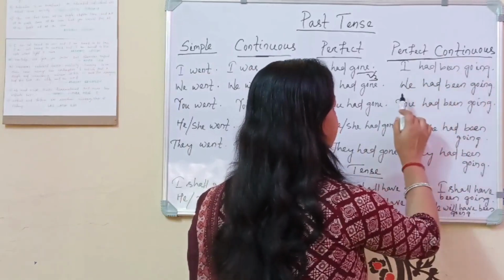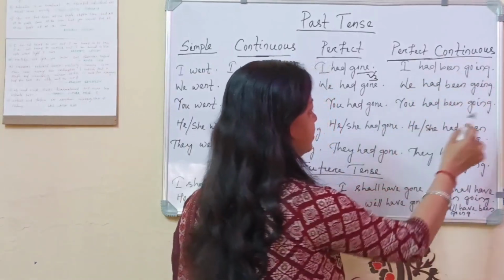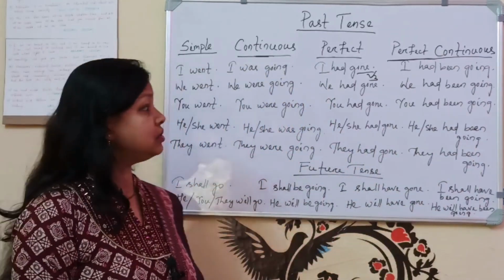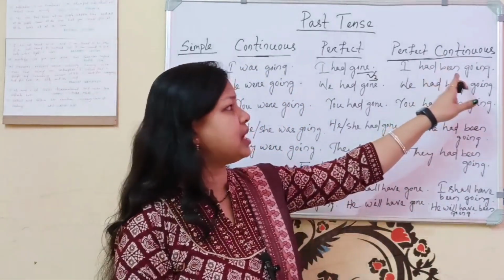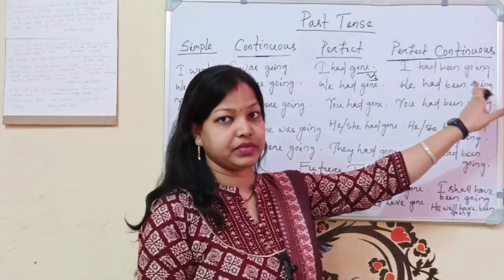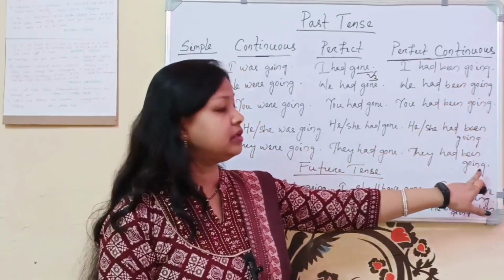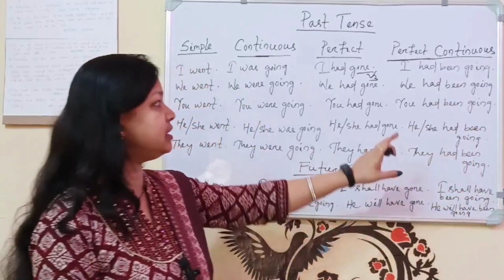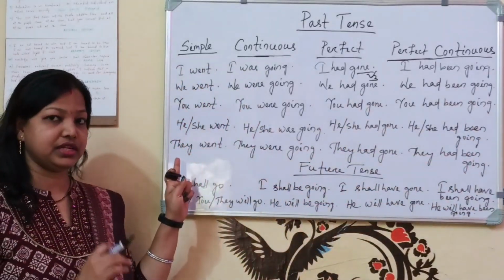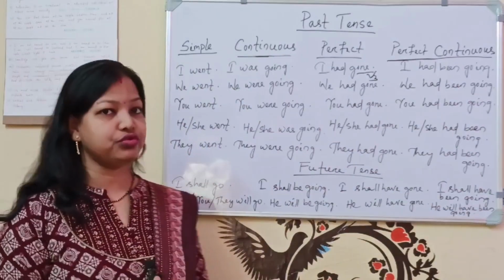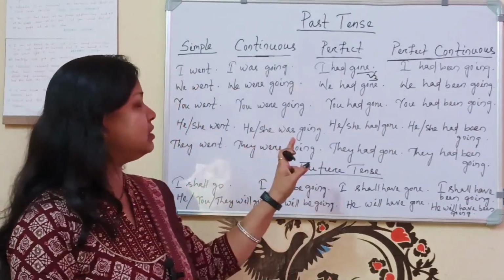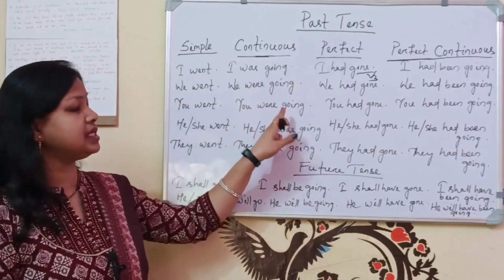Next, perfect continuous. I had been going, we had been going, you had been going, he or she had been going, they had been going. So everywhere it is used had plus been plus verb 1 plus ing. Verb 1 is used with ing. Here only verb 2 is used in simple past. We generally use verb 2 form of the verb in past simple, and in past continuous was or were plus ing.